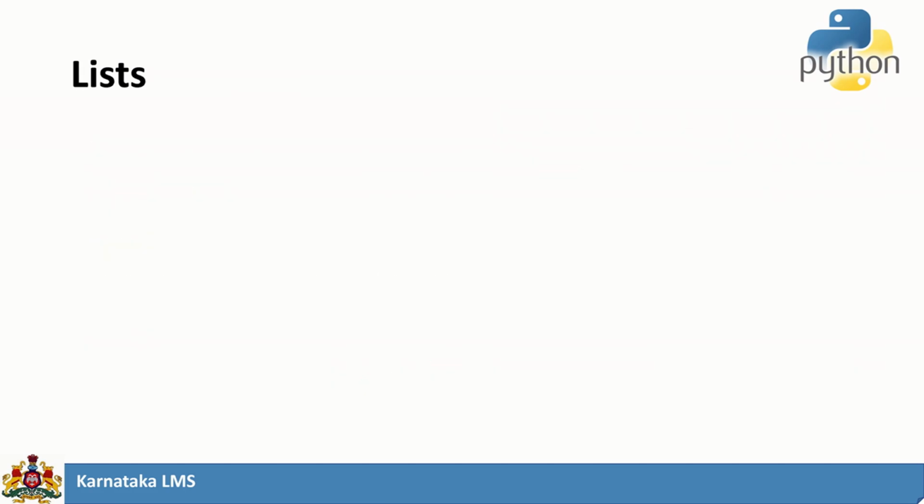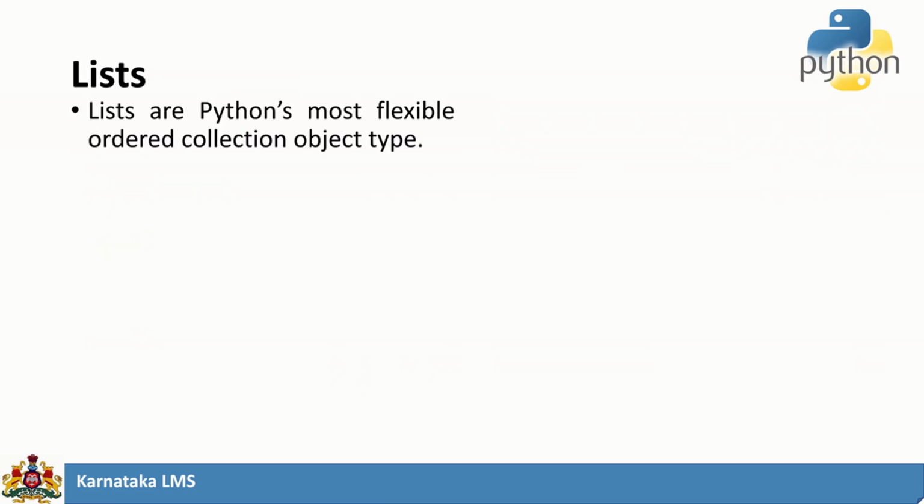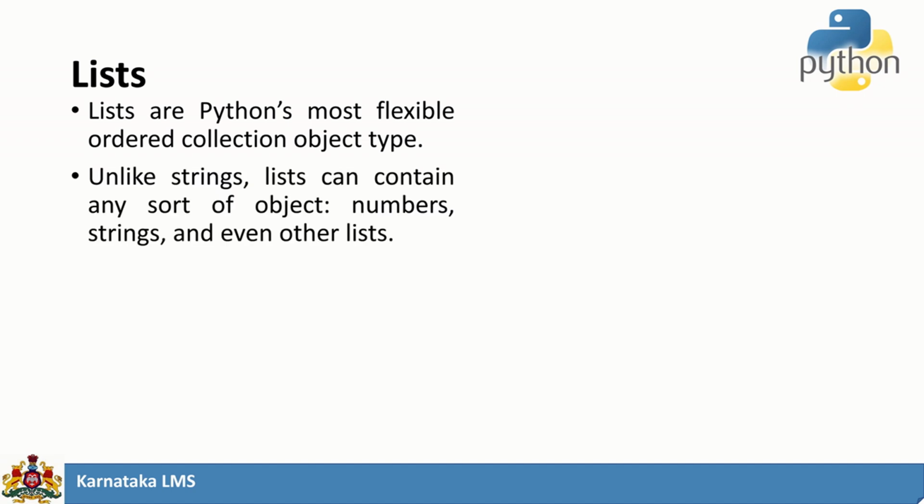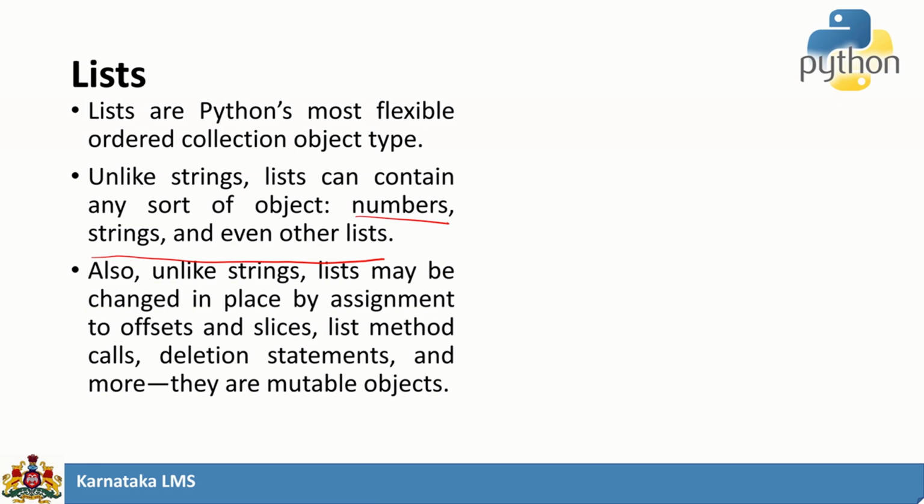Next comes the list. The list is useful if we have different data types, if we want to store different data types under a single object or variable. It can store a number, a string, and even other lists, nested lists. Like strings, lists can be manipulated.